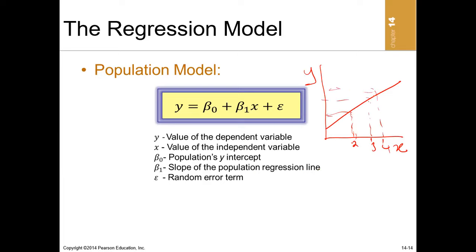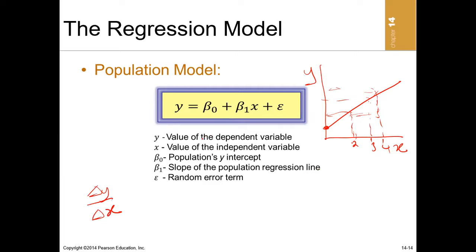Now in this line, we have the value of y when x is 0, and that is the y-intercept. And of course, this line also has a slope. The slope is simply the change in y as a result of the change in x.